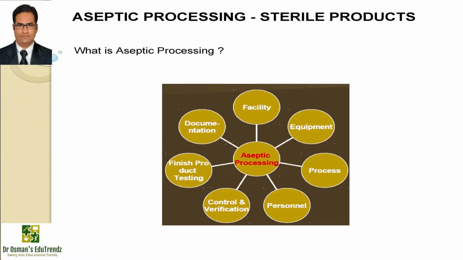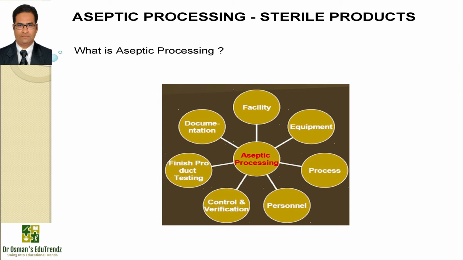So next is about sterile products, aseptic process control and packaging. What is aseptic processing? Basically, it is the production of sterile drug products by bringing together the product, container and closure that have been subjected to different sterilization methods separately and assembling them in an extremely high quality environment by skilled professionals using the right tools.